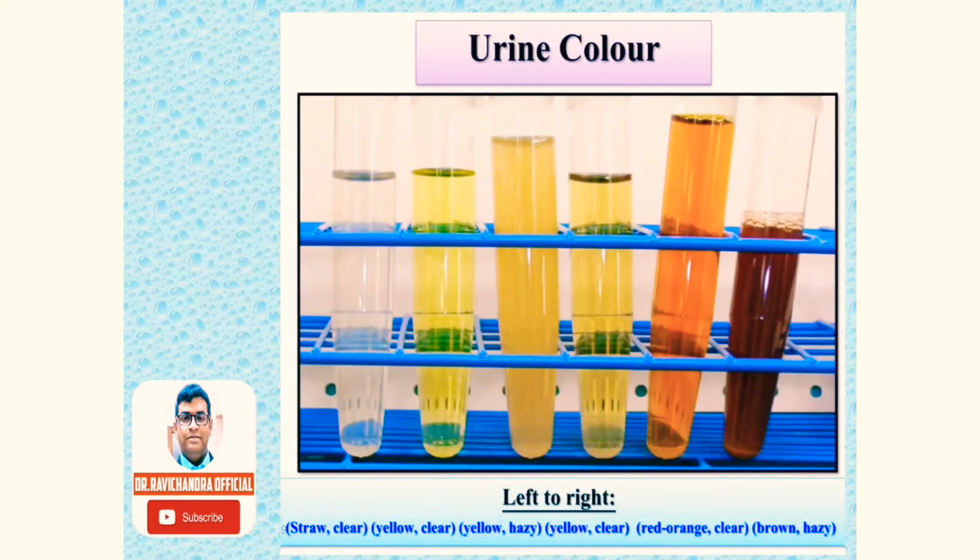So, in this picture, from the left to right, you can see various colors of the urine. Straw, clear urine sample, yellow, clear urine sample. Third one is yellow and hazy sample. Fourth is yellow but clear sample. And fifth one, red to orange in color but clear. And the last one, brown in color and hazy.